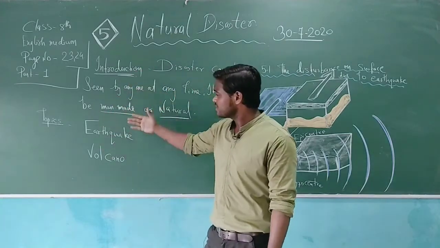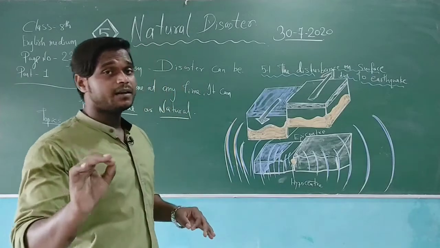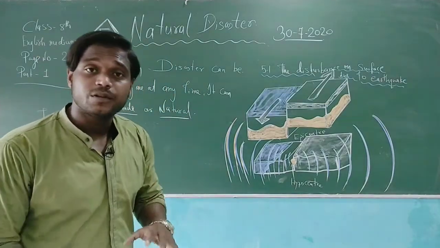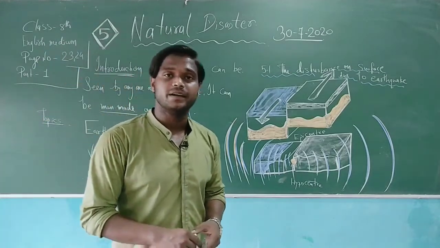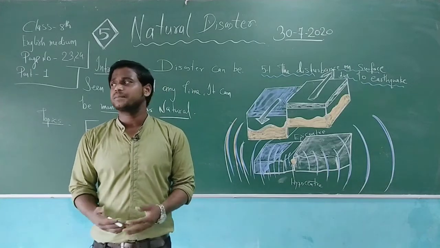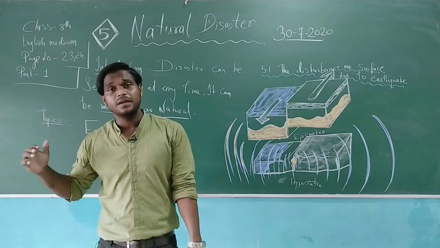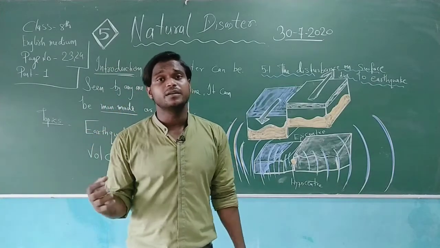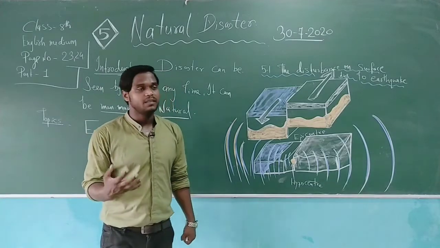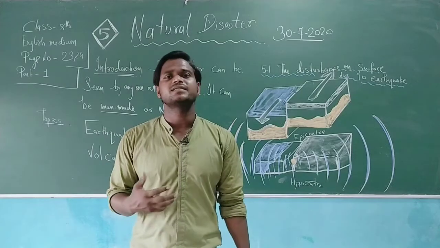So today's lesson depends on these kinds of disasters, where we'll be understanding and learning about the earthquake. As well, I'll make you understand about volcanic eruptions too, my dear students. These kinds of disasters take place internally in the earth, or on the exterior of the earth also. Sometimes they come in the cyclonic phase of the disaster, when heavy wind is blowing from one place to another, breaking everything coming in its way.